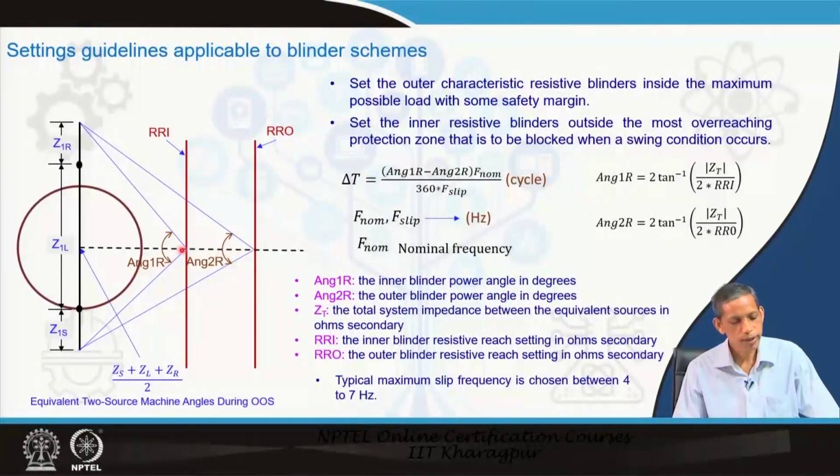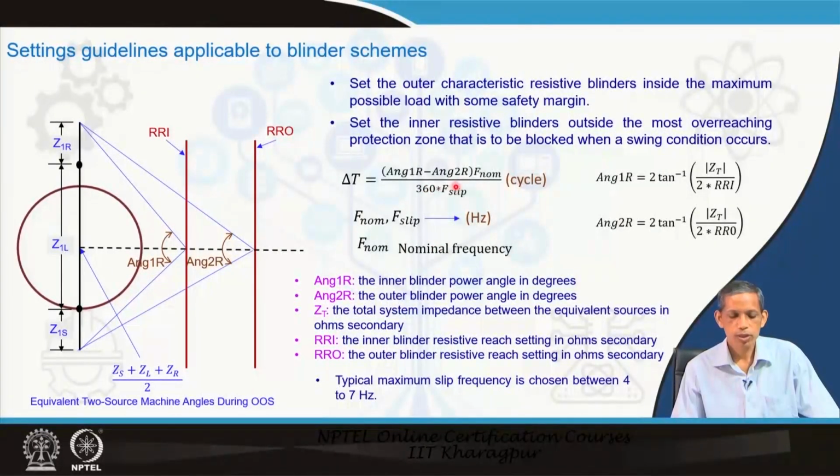So, the angle goes on increasing, and when it reaches here, that is 180 degrees apart, that is your electrical center or swing center we talk about. In this case we define the time crossing: delta t equals angle 1r minus angle 2r, this is the higher angle, upon the slip frequency into the nominal frequency divided by 360 degrees.